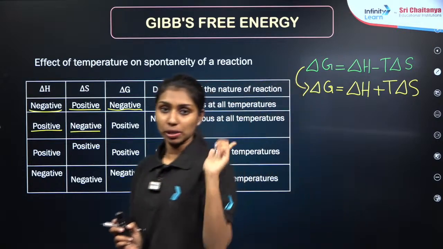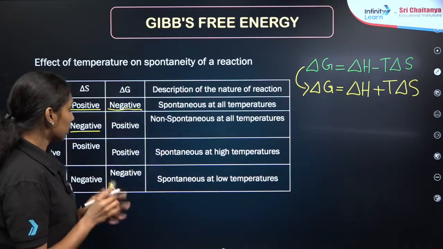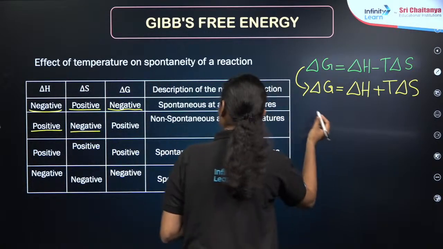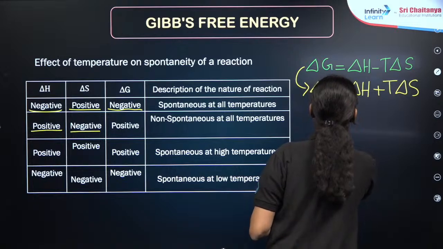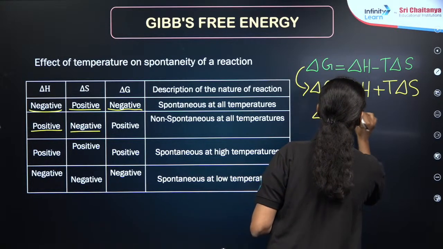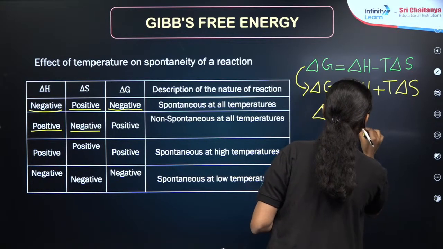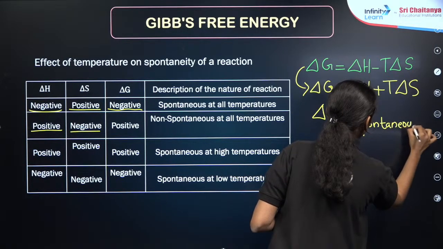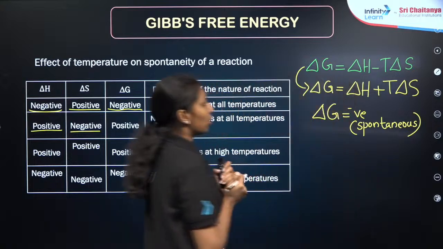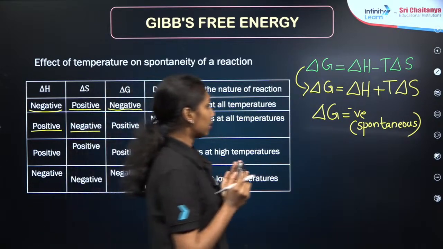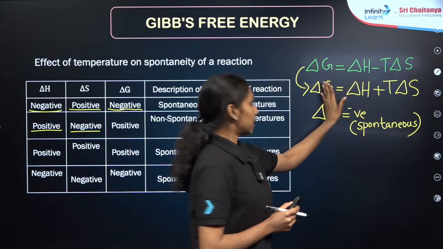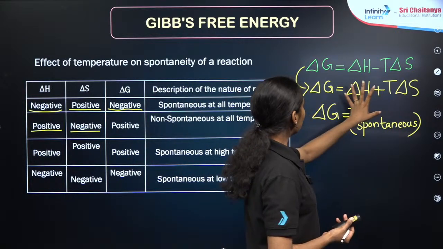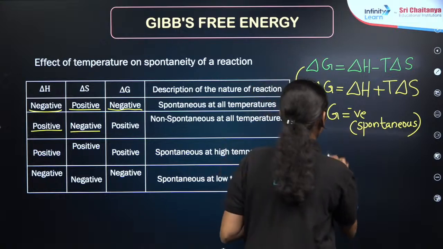In order to make this process spontaneous, what will be the condition? I want delta G to be negative, so delta H plus T delta S should be negative.